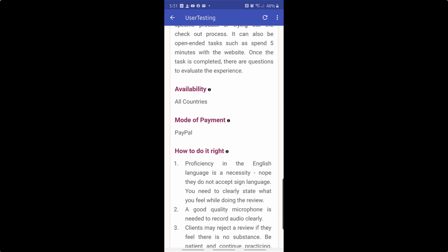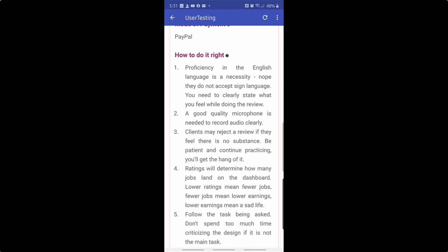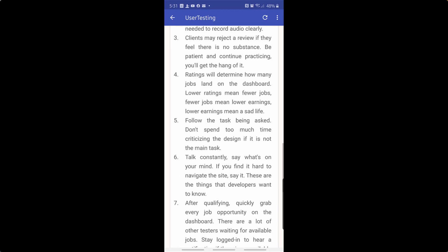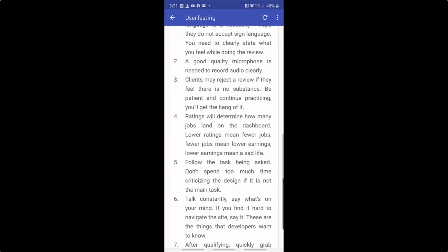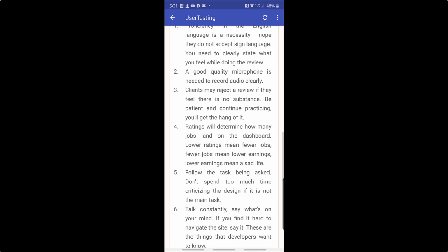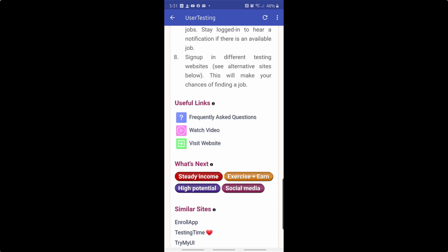Availability: where in the world do you have to reside to be able to gain access to the opportunities? So you can see for UserTesting, you can live anywhere. They pay out via PayPal. And then it gives you a little description. Some of them, through the Earn Extra Income app, give you a guide on how to do these opportunities successfully. It gives you useful links in regards to this opportunity, videos, and you can visit the actual UserTesting website. You can go straight to it.